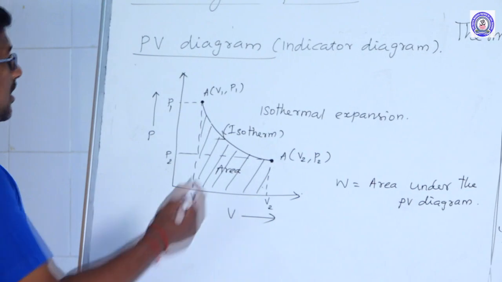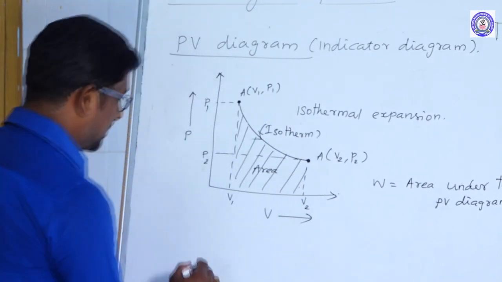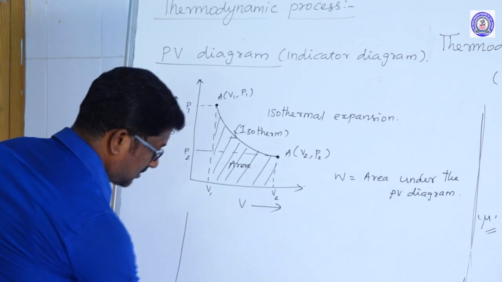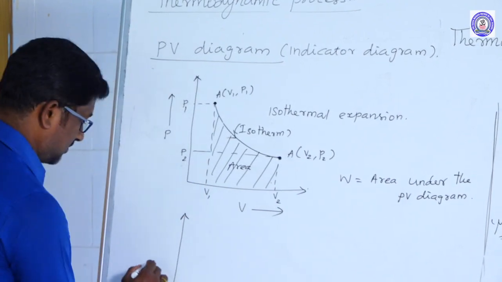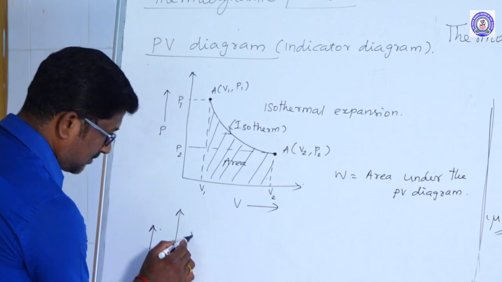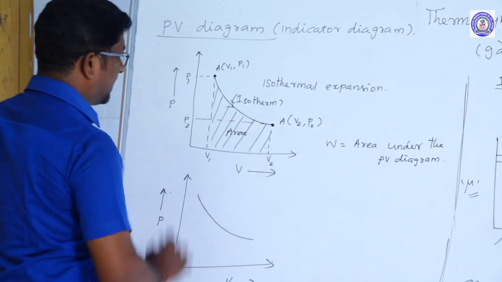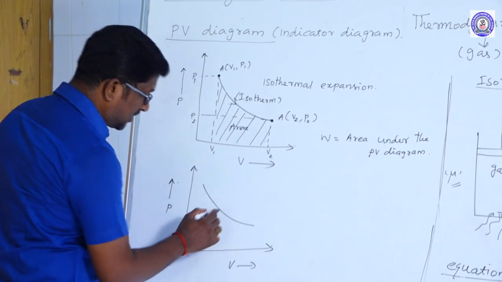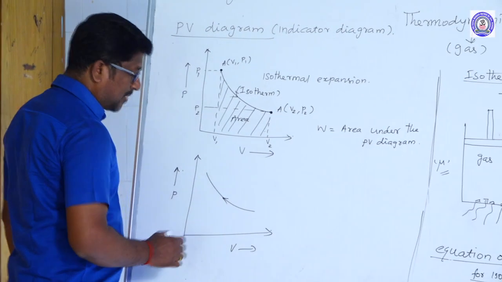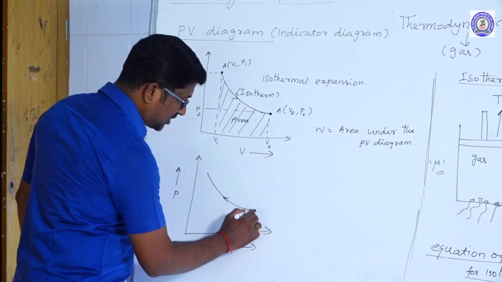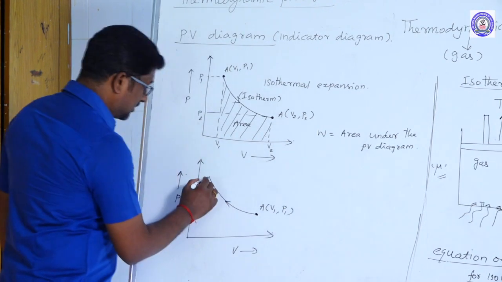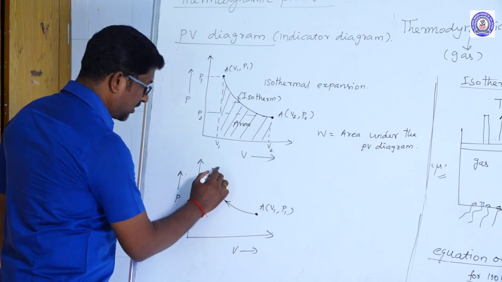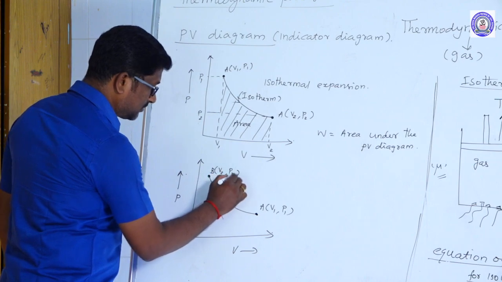And for isothermal compression, the nature of the graph is the same as that of isothermal expansion, but the arrow mark is upwards. So this is the initial state, A of V1, P1, and this is the final state, B of V2, P2.